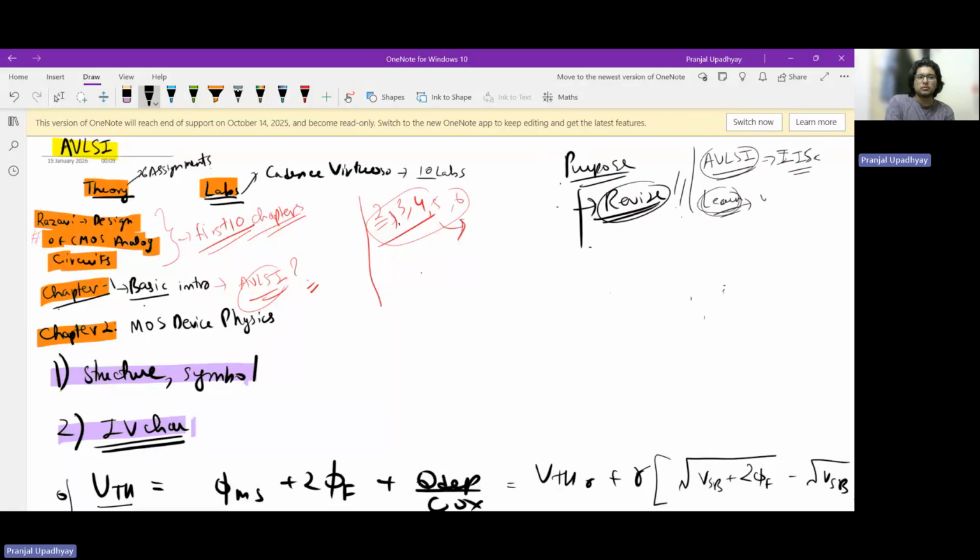But if you find anything that I'm describing is erroneous, feel free to comment or correct me wherever applicable. That out of the way, I will also update the description with whatever material I refer to. For example, I'll attach the playlist that I watched so that I could strengthen my AVLSI basics. And this AVLSI is basically analog VLSI. So I think without further ado, we should start.